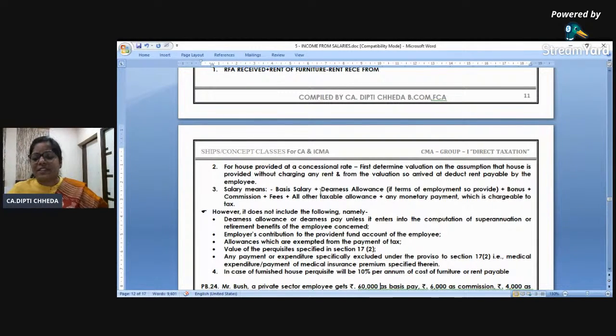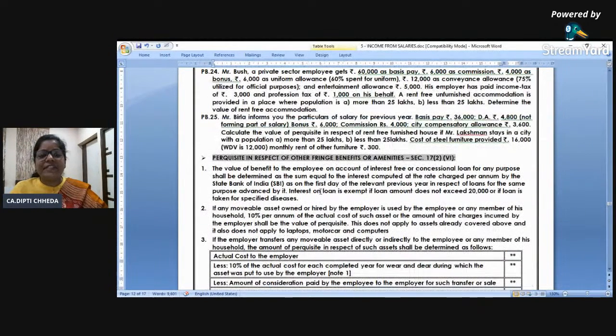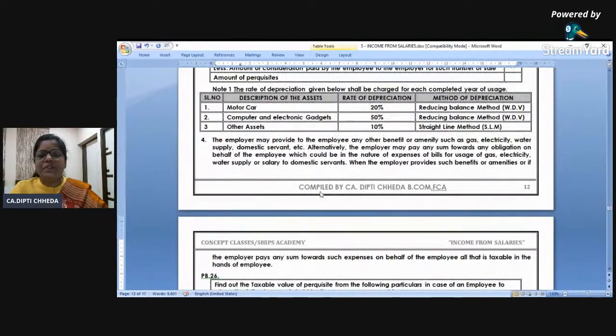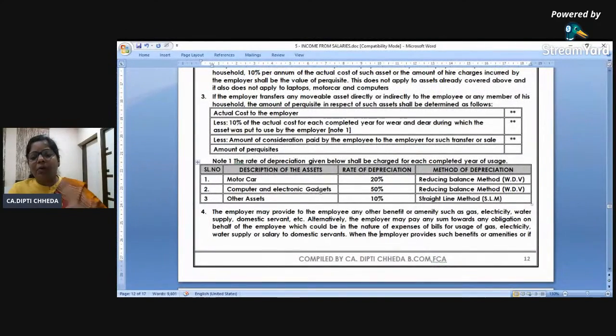Don't take perquisites. All clear? I know we have exceeded the time, but this is very important. Last part, keep on putting your queries and stay, please.